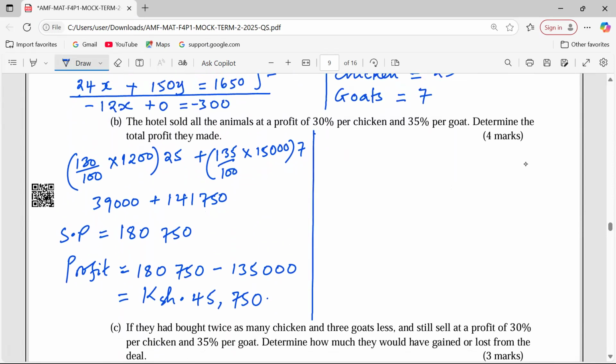Alternatively, let's look at an alternative working. What is the profit from a goat? Alternatively, the same can be worked out this way. Profit per chicken.